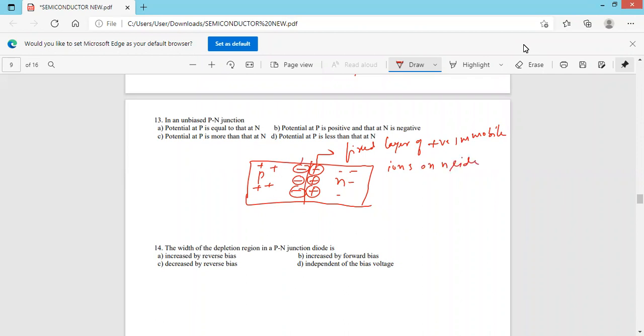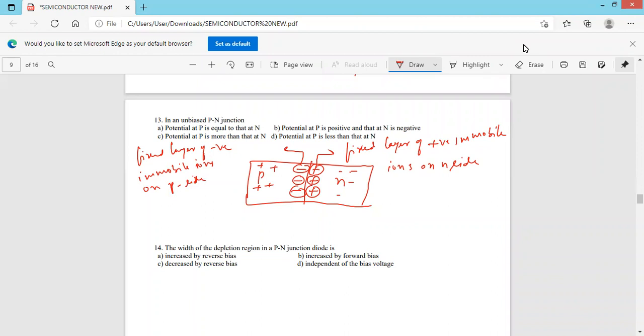And a fixed layer of negative immobile ions on the P side.